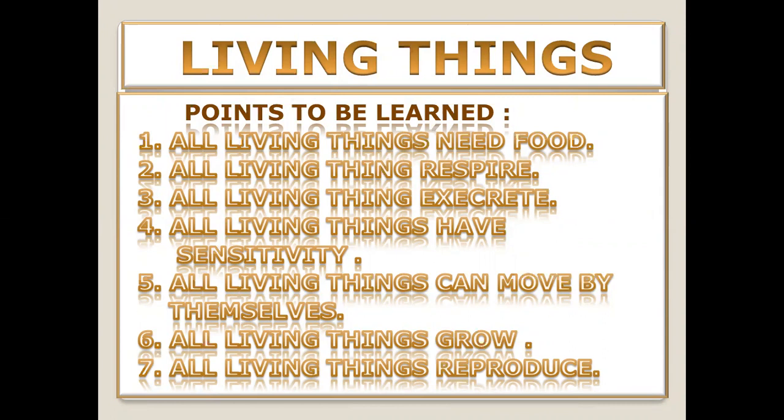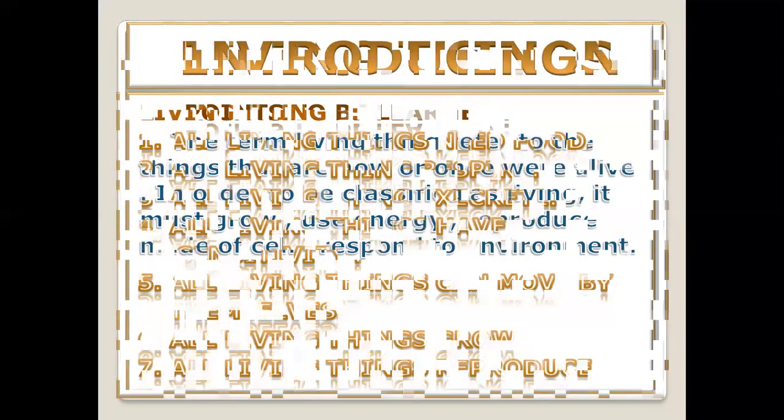Living things have some characteristics. According to these, we can see that these things are living. You see on your screen, I mentioned here some points of the living things. These are the basic characteristics of living things. They need food, they respire, they excrete. Living things have sensitivity. They move by themselves. They can grow and they can reproduce. These seven are the main characteristics of living things.